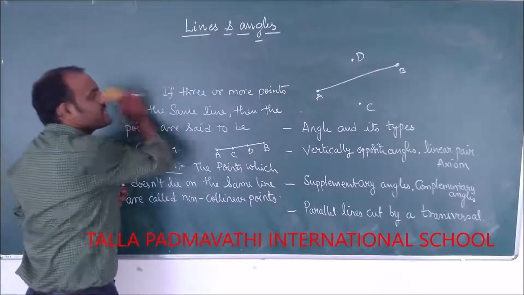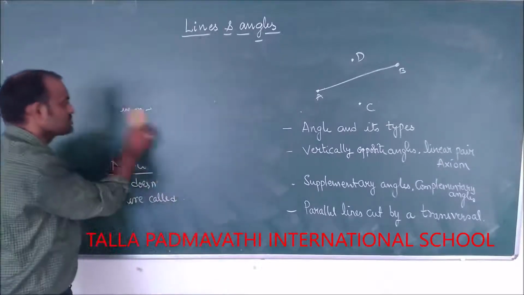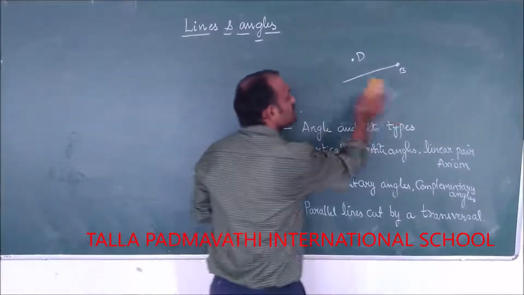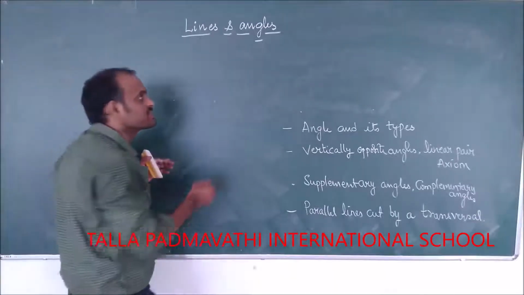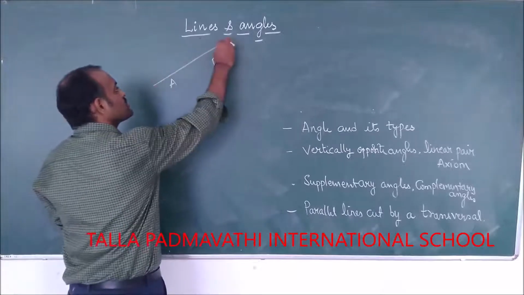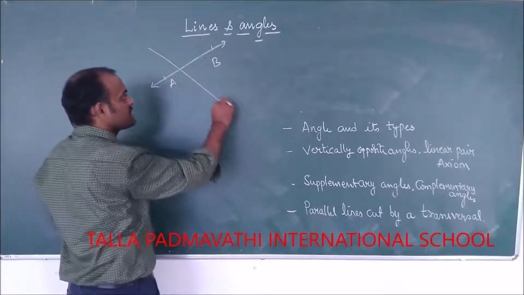Next, let us see what you mean by an angle. Before seeing the angle and its types, let us see intersecting lines and non-intersecting lines. I have a line AB like this, and I have another line CD like this.